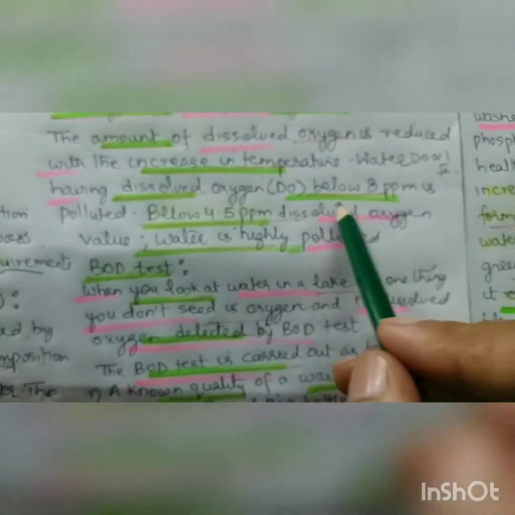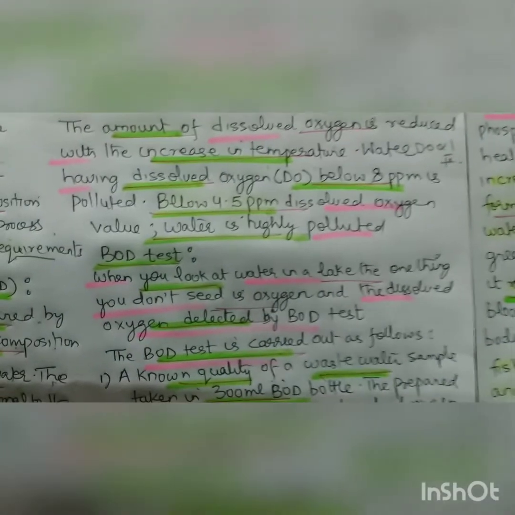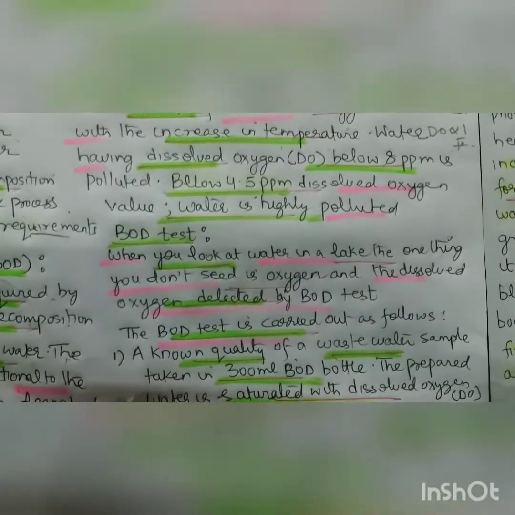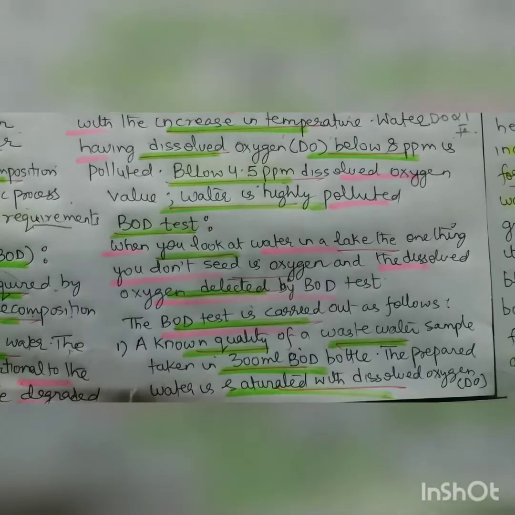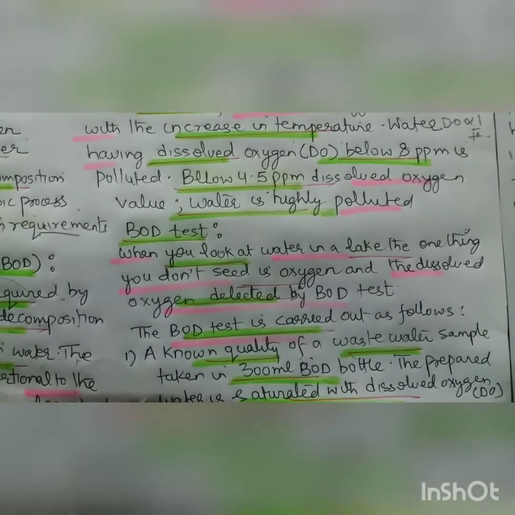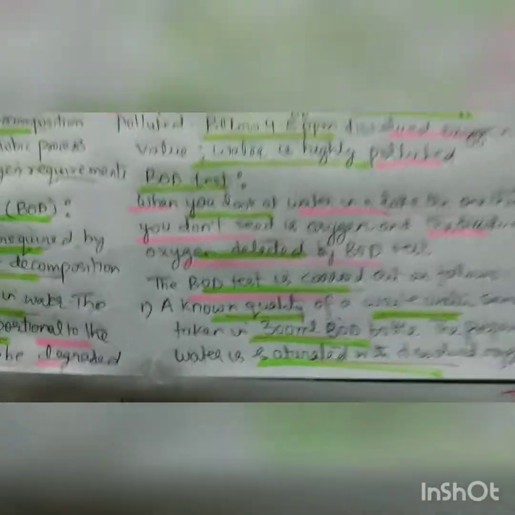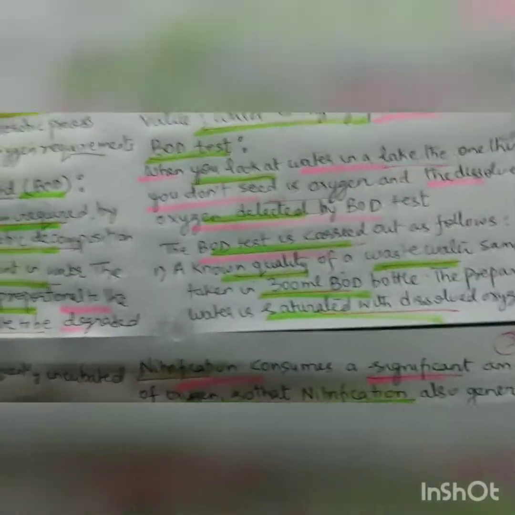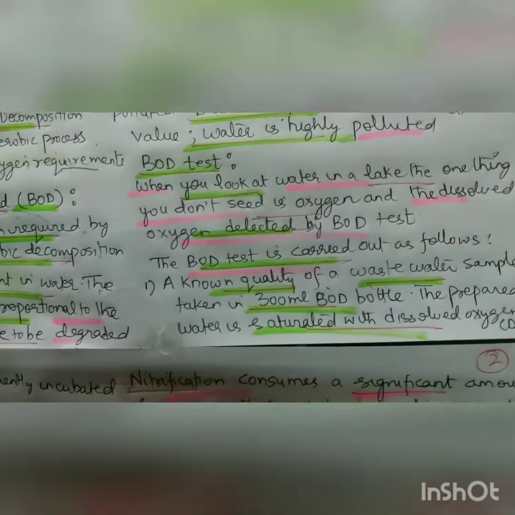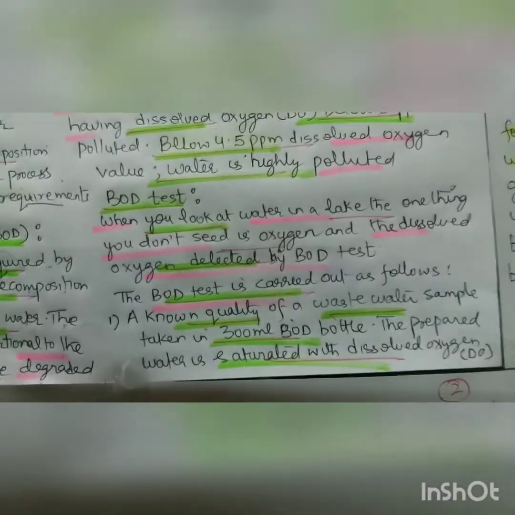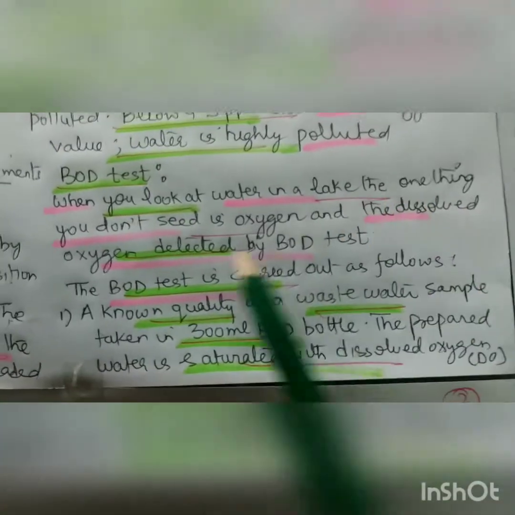Having dissolved oxygen below 8 ppm means it is polluted, and below 4.5 dissolved oxygen the water is highly polluted. So how does this BOD work, how do we get the BOD test? That is very important to know because without that you can't understand the topic.